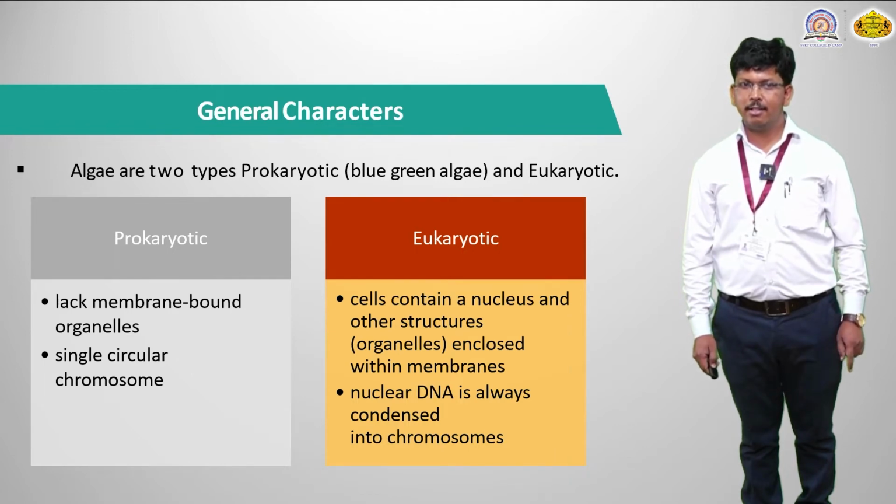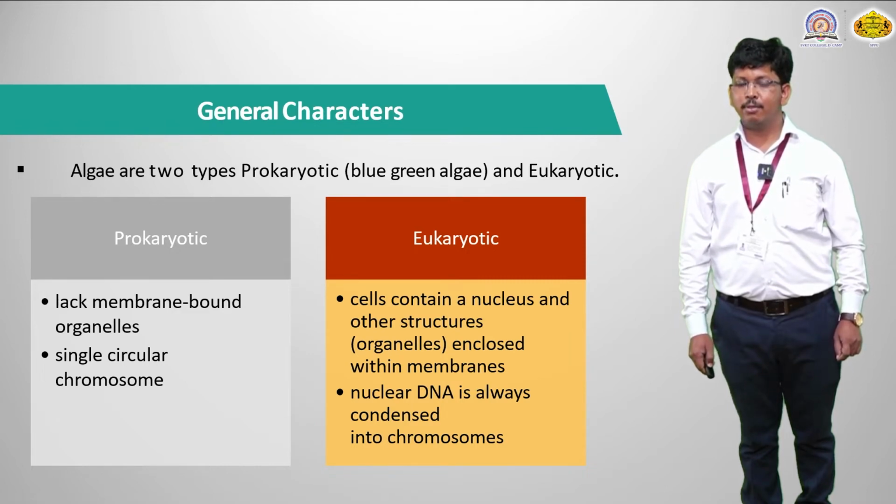In prokaryotes, first is a lack of membrane bound organelles. This is the characteristic of the prokaryotic cell, and membrane bound organelles are present in the eukaryotic cell. Then the next point is a single circular chromosome. In prokaryotic cells, a single chromosome is present, but that kind of circular chromosome is absent in the eukaryotic cell.